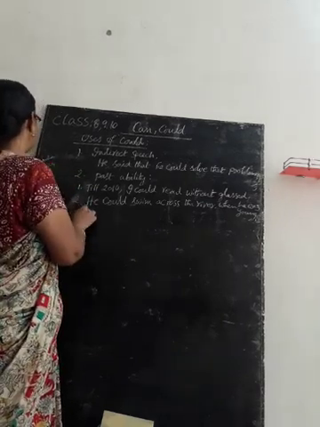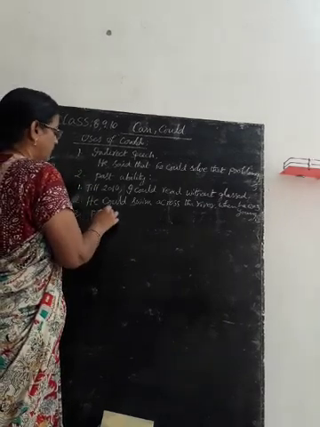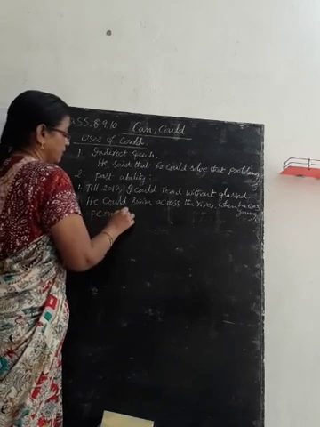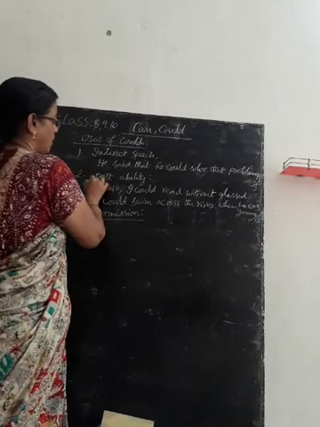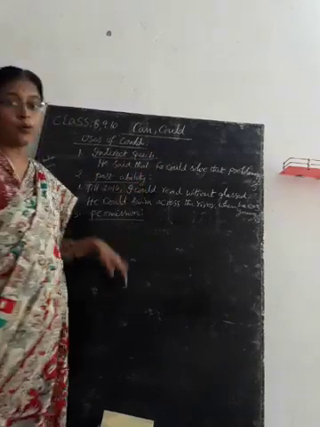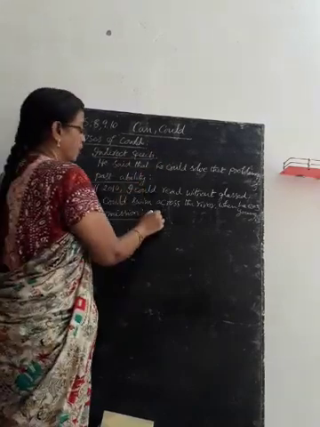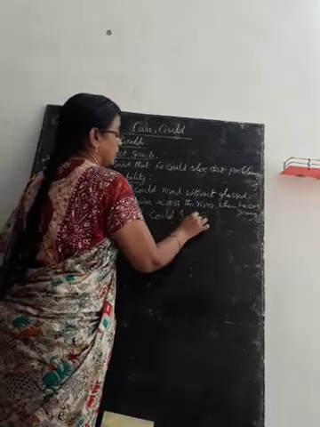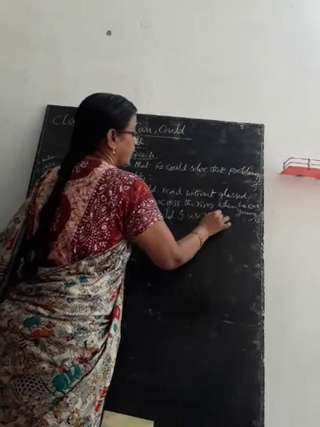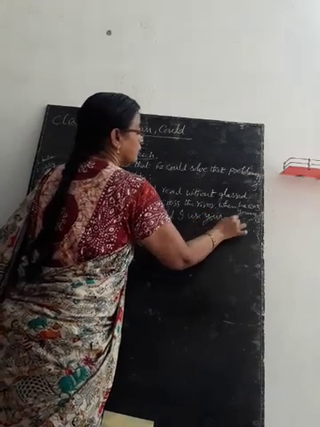Next, point number 3, permission. Could I use your telephone? Could I use your mobile? Could I use your phone?